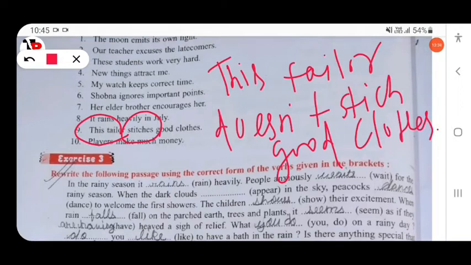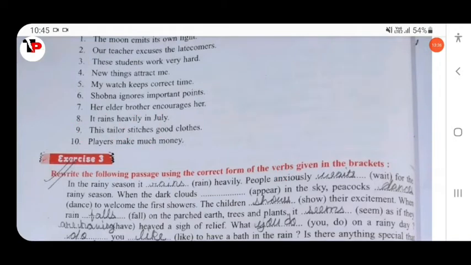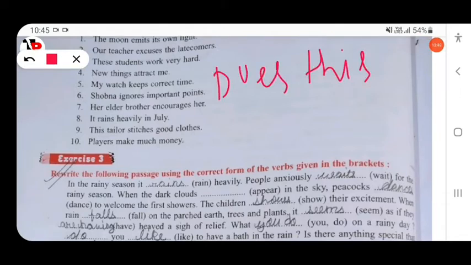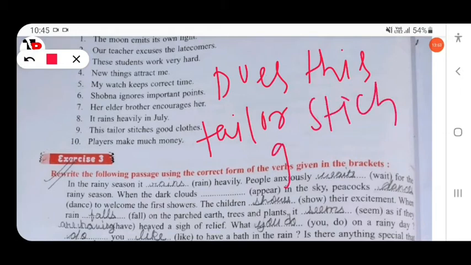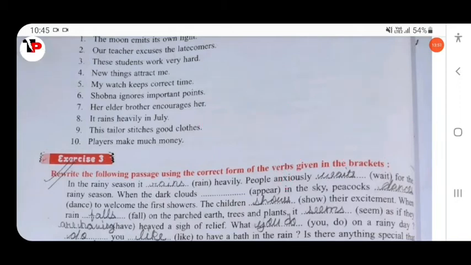Then yes/no: does this tailor stitch good clothes? Question mark.